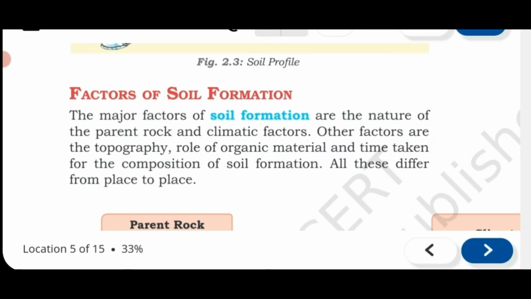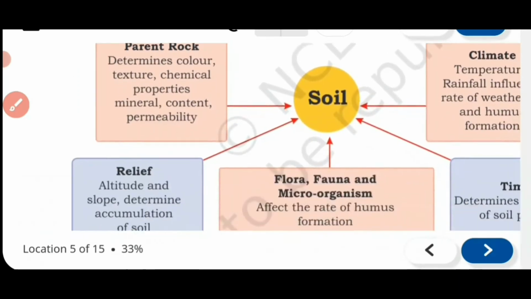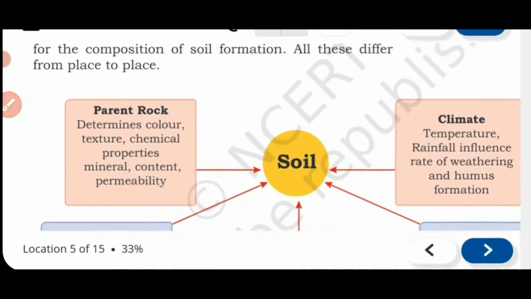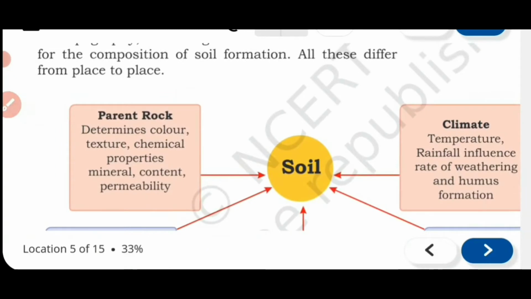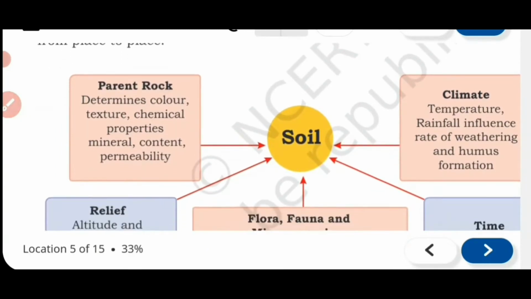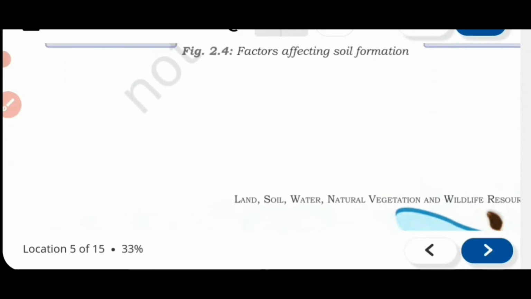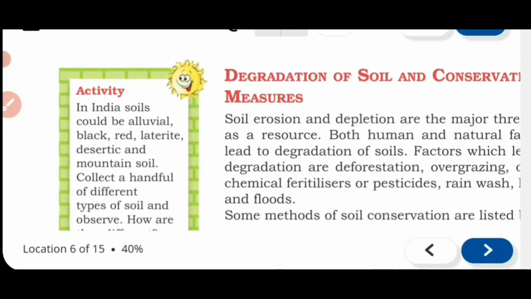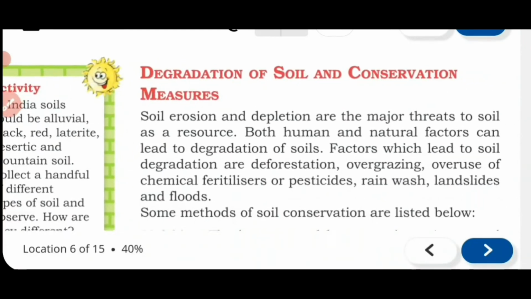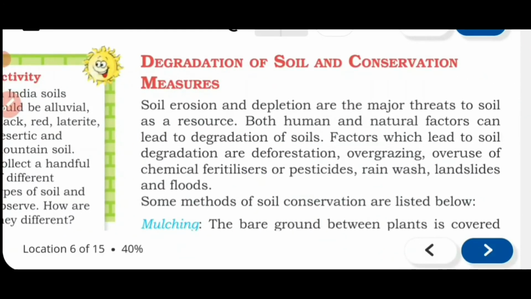And in the table also, this type of diagram is known as flow diagram. So this diagram is also very clear to you, that there are parent rock, relief, climate, time, flora and fauna. These are the factors which are helping in the soil formation. Now moving to the next topic. Now let us see what is given over here. Next topic is degradation of soil.